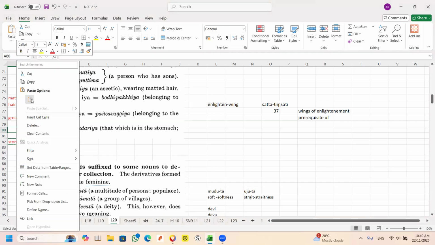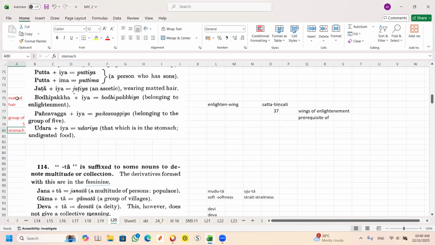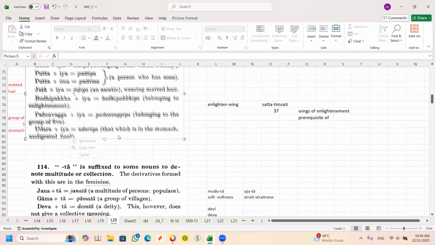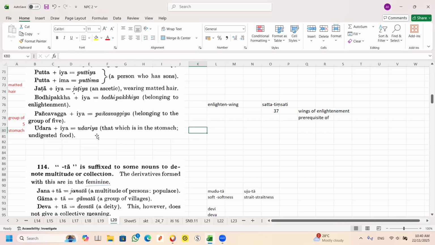The day I did it, it was correct, and suddenly it ran out. Yeah, all right. So udara means stomach, plus iya. Because this one is not fixed, the moment I pull, it will run already. So that is in the stomach.